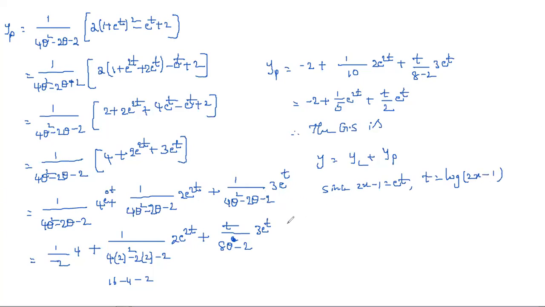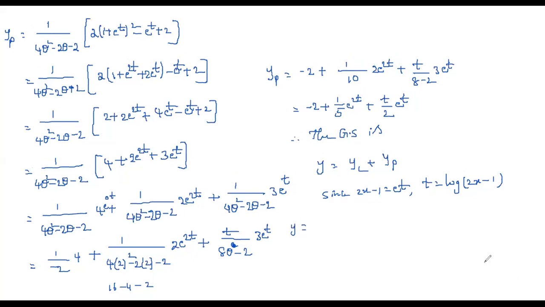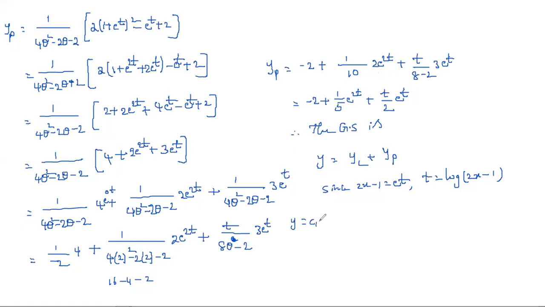Now you can substitute in that. y is equal to yc, which is c1 e power t, that is c1 into 2x minus 1, plus c2 e power minus t by 2. It means c2 into (2x minus 1) whole power minus 1 by 2, since e power minus t by 2 is e power t whole power minus 1 by 2.